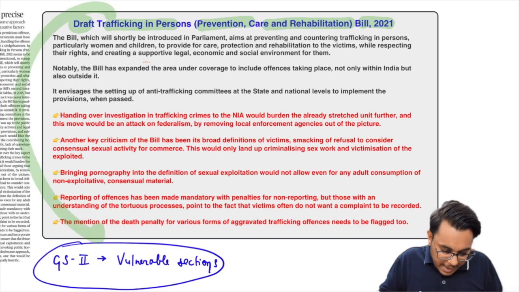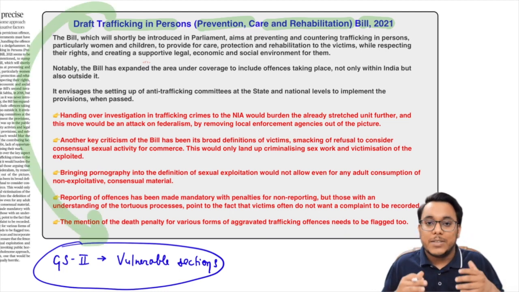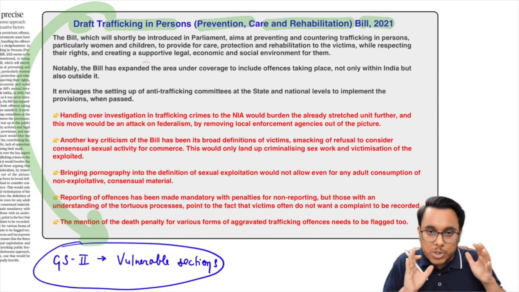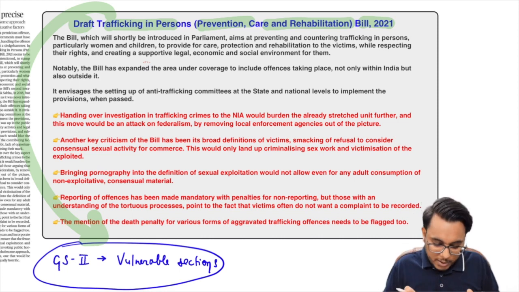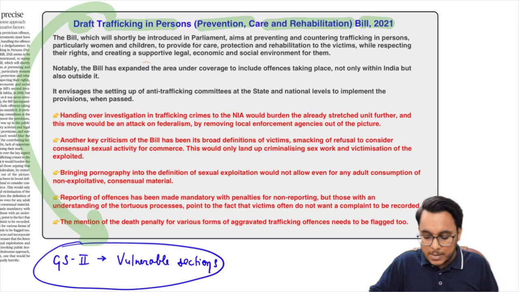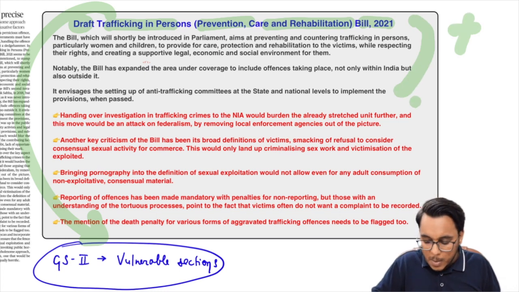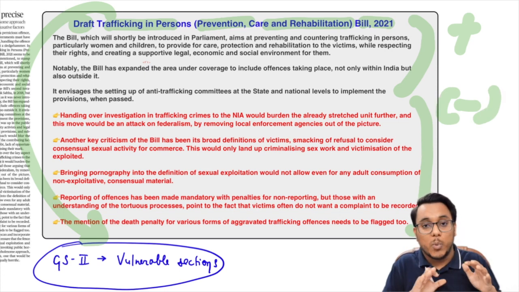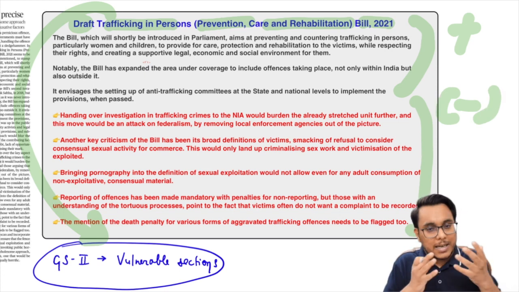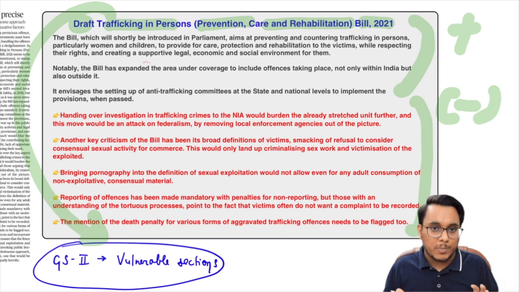So guys, as we talk about trafficking, the trafficked people are one of the most vulnerable sections, so it will be important for GS paper number 2. Now it has been provided that in this particular bill, there are certain things which are good, but there are certain other things which are bad, and here the government needs to be more concerned. Fine. So guys, the complete answer for the GS we can see from this article.